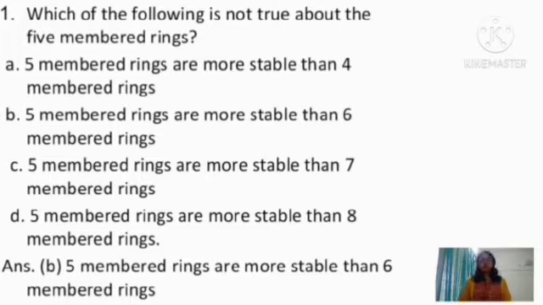So when we come to option B, that is 5-membered ring and 6-membered ring. Actually, 6-membered rings have 3D conformations, that is chair conformation and boat conformation. These conformations relax their angles and come closer to the tetrahedral bond angle, so that they have more stability than the 5-membered rings. So the 6-membered ring will be more stable when compared to the 5-membered ring. So option B is incorrect, since 6-membered rings are more stable than 5-membered rings.